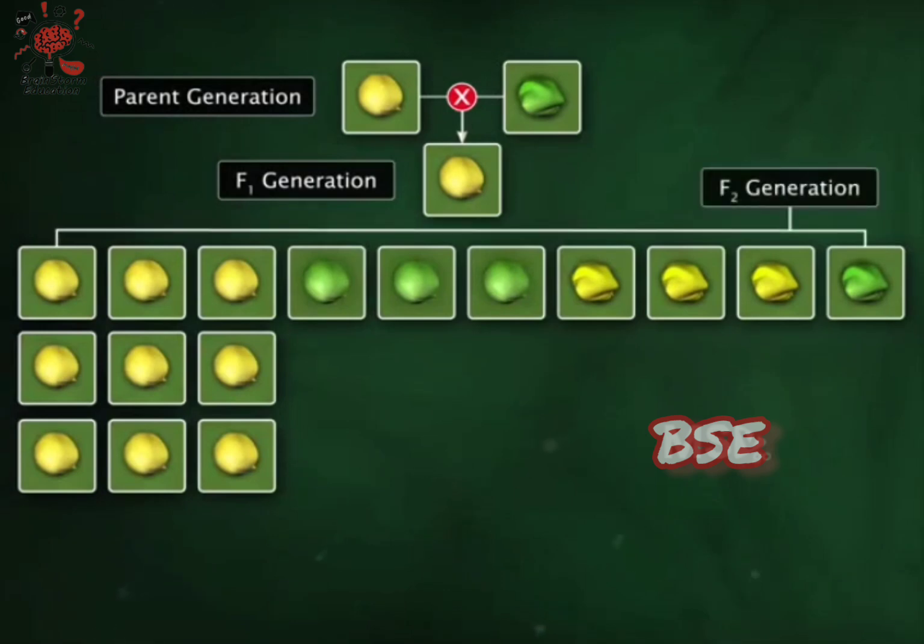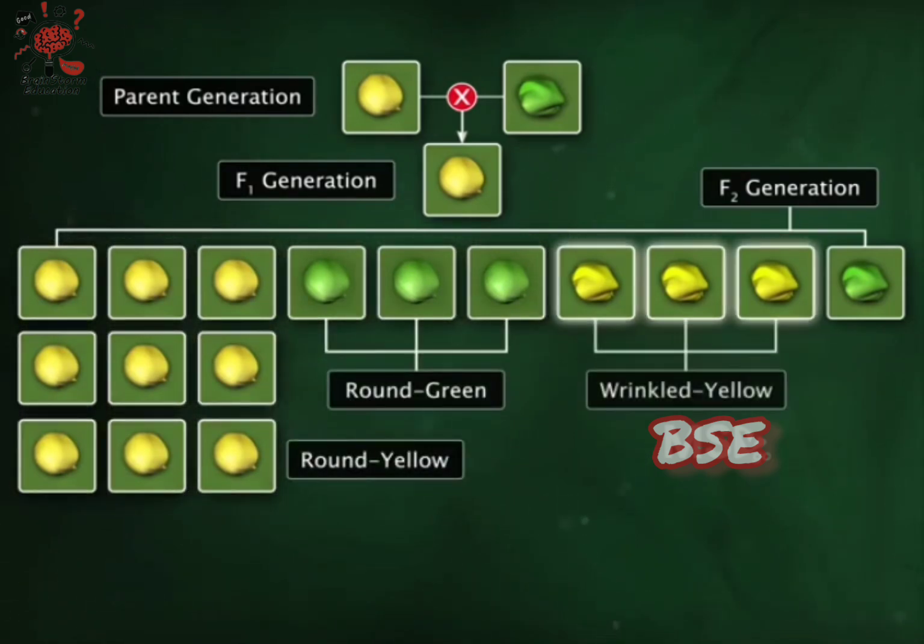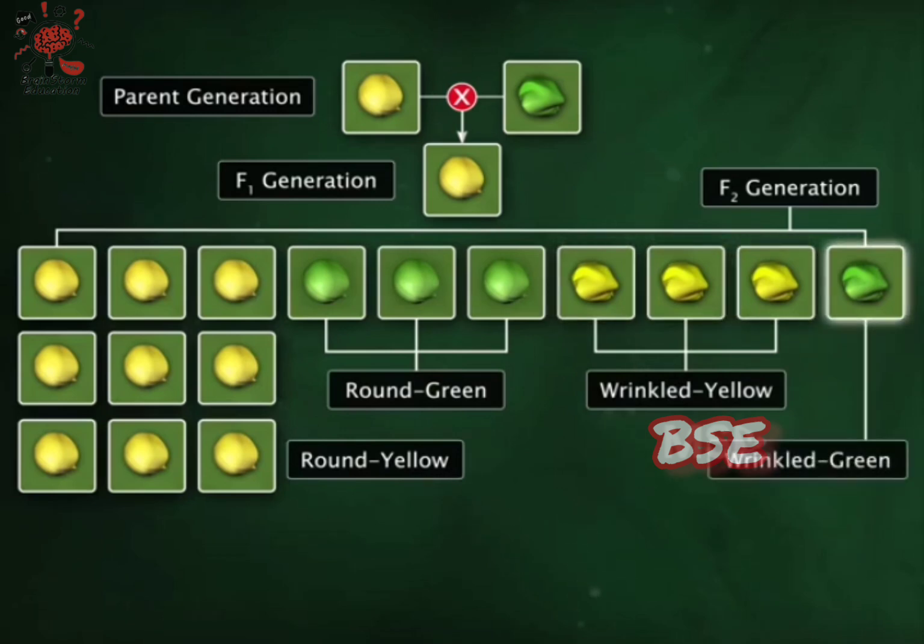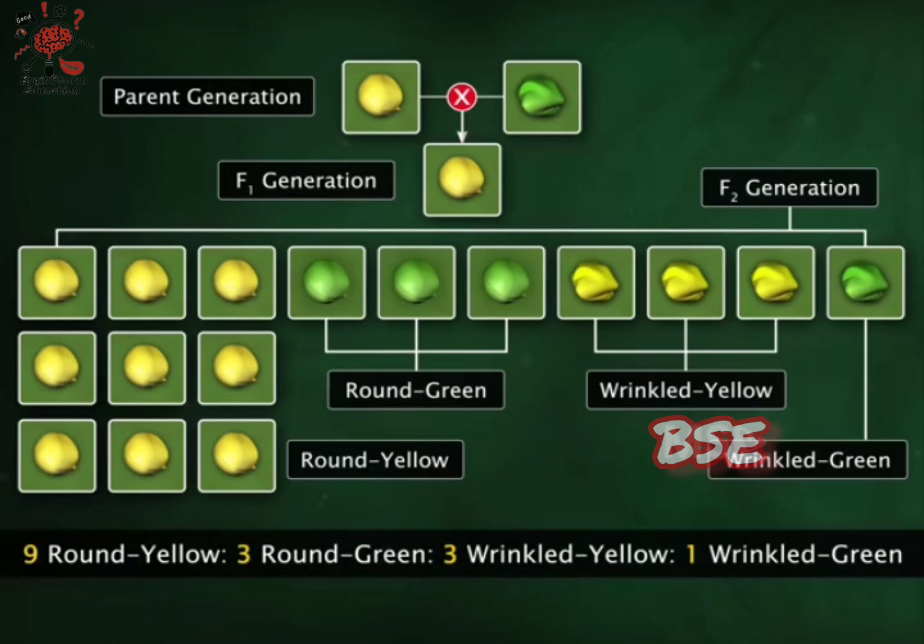In F2 generation, Mendel obtained progeny plants with 4 different types of seeds. These were round yellow, round green, wrinkled yellow, and wrinkled green. These plants were in a ratio of 9:3:3:1.